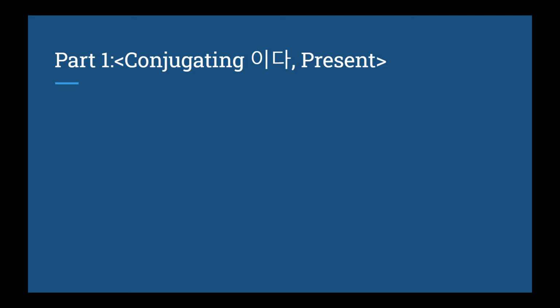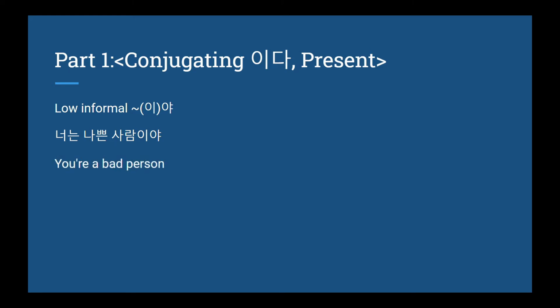Conjugating ida in the present tense is a bit strange. It becomes ia or just ya in the low informal conjugation. So, for example, 너는 나쁜 사람이야. You're a bad person. Or 큰 문제야. It's a big problem. We all have that one friend that says that for everything, no matter how small it is, like forgetting to tweet something or liking someone's tweet. My response to this would be, 큰 문제 아니야. It's not a big problem.